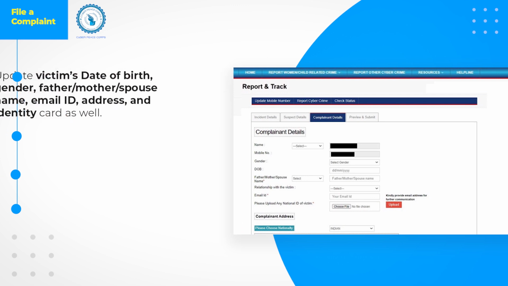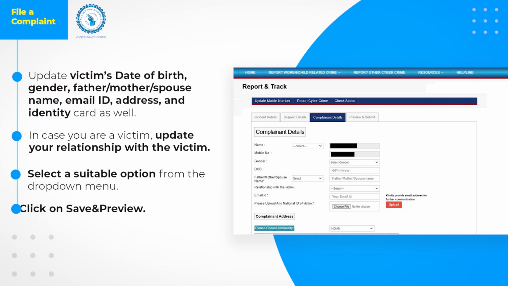On this page, you need to update the victim's date of birth, gender, father or mother or spouse name, email ID, address and identity card as well. If you are not the victim, you will need to identify your relationship with the victim. Select a suitable option from the drop-down menu. Click on the Save and Preview button.